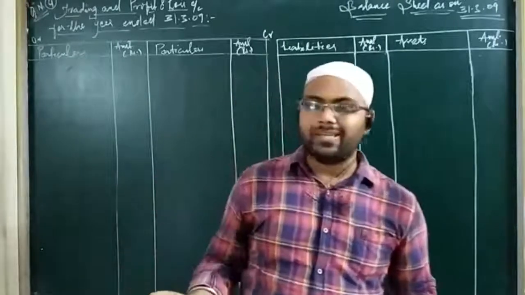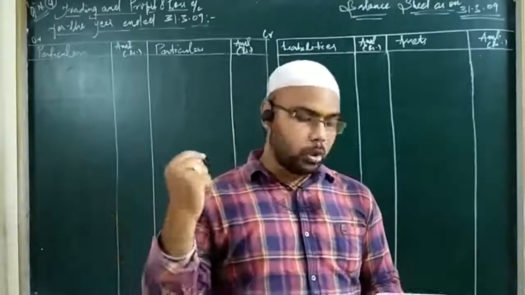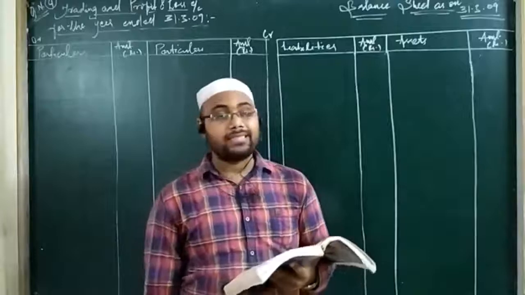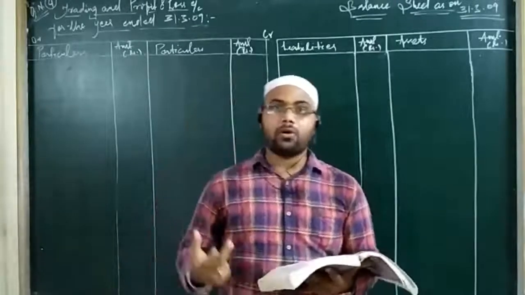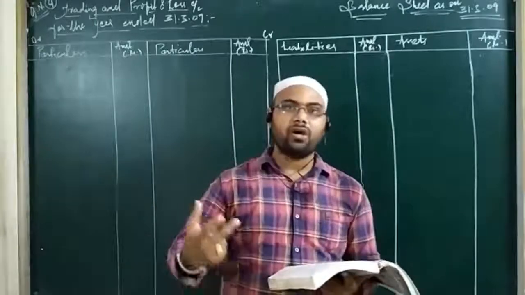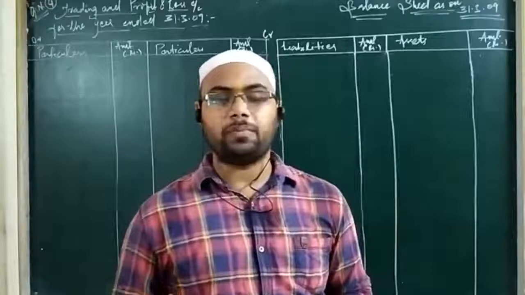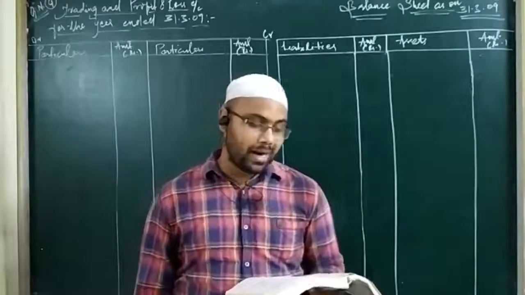So see, it is very easy. You have already done the credit side of the trading account and the asset side of the balance sheet. So it is not new. New is depreciate plant and machinery by 400. See, if you use fixed assets, then they are to be depreciated for the purpose of use and the passage of time. Okay, so depreciation is an expense and it is directly charged to a fixed asset. So here it is charged on plant and machinery.